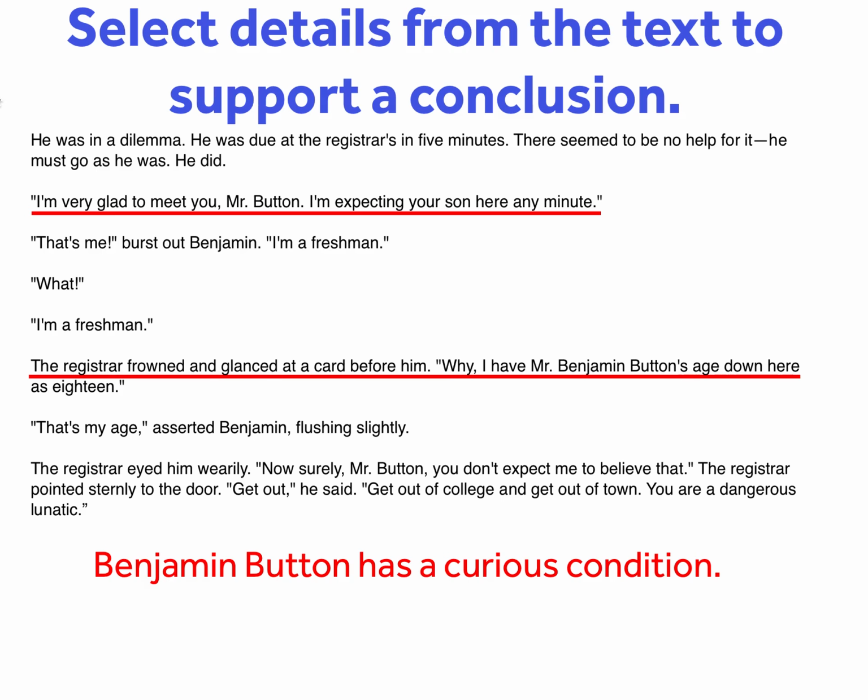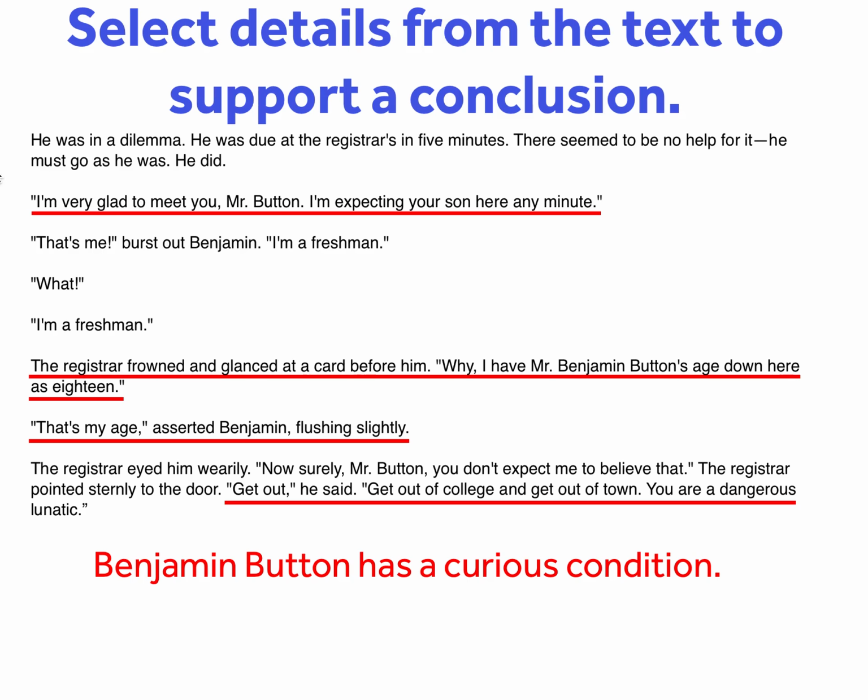Again, the registrar frowns and looks at his registration card. He thinks that he's 18, but clearly he looks much, much older. Like he's his father or maybe his grandfather. Benjamin Button claims that that's his age, which it is, and even flushes a little bit because he's so embarrassed and knew that this was going to happen.